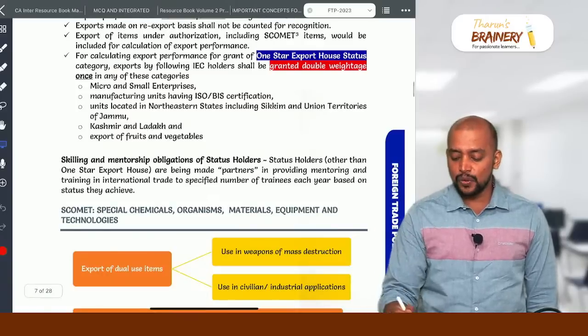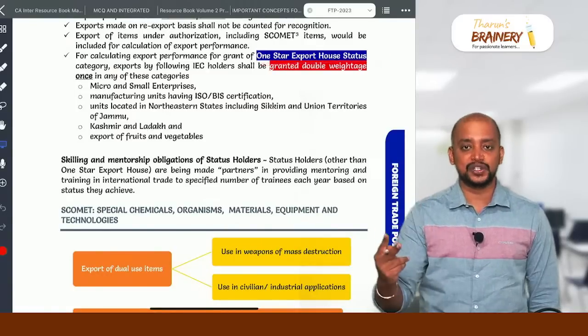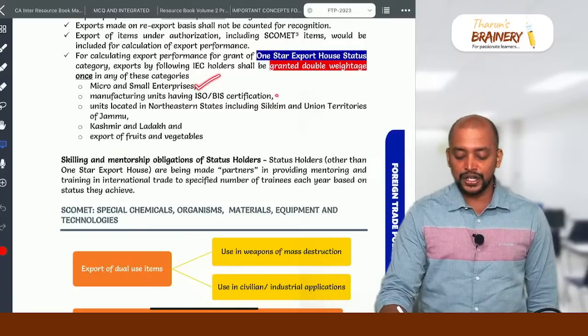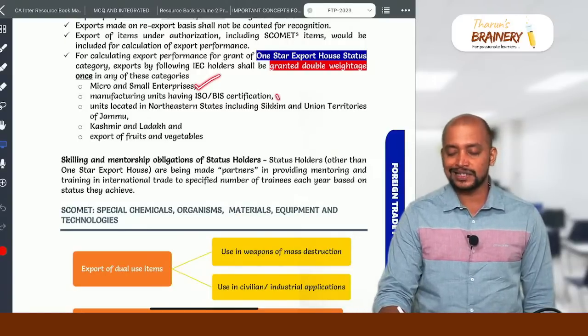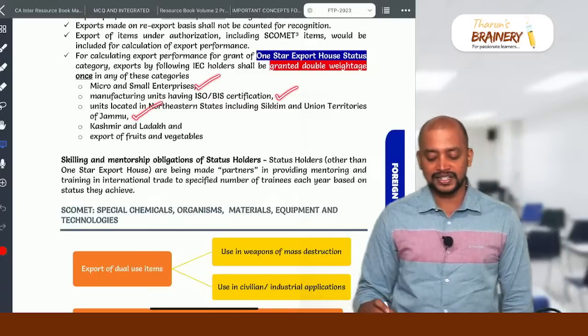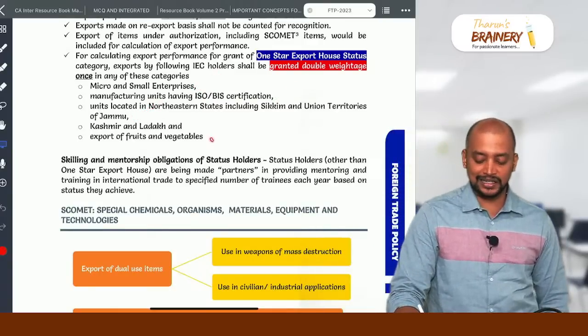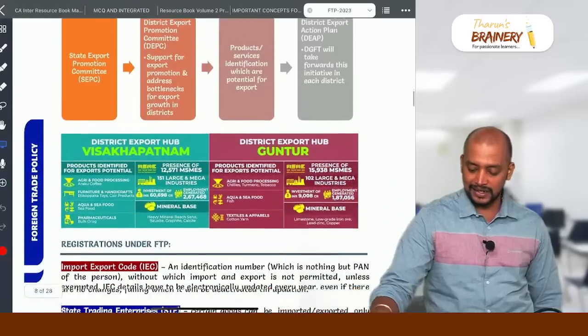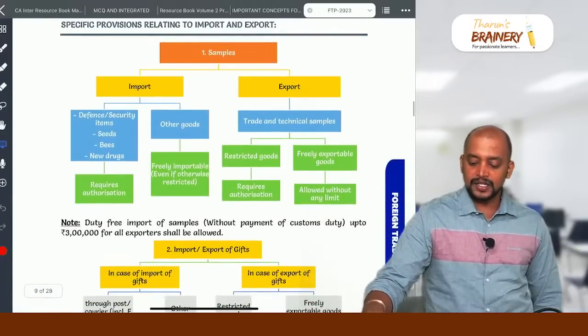And for giving the 1 star export house status, double weightage will be given for a few: micro, small and medium enterprises, manufacturing units having BIS or ISO certification, units located in northeastern states including Sikkim, then Kashmir and Ladakh, then export of fruits and vegetables. This is that. And next we have specific provisions.